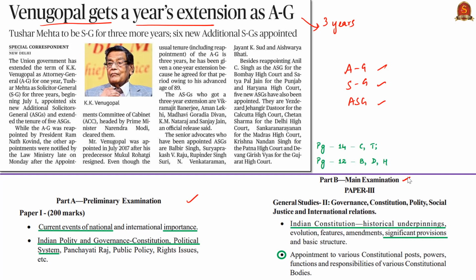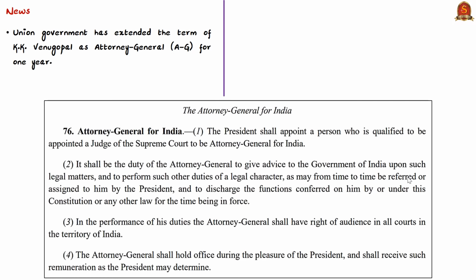First, let us see about the Attorney General. Article 76 of the Indian Constitution deals with the Attorney General of India, the appointment of the Attorney General and the duties. The Attorney General is appointed by the President of India. The person should be qualified to be appointed as a judge of the Supreme Court. Only then can the person be appointed as Attorney General.